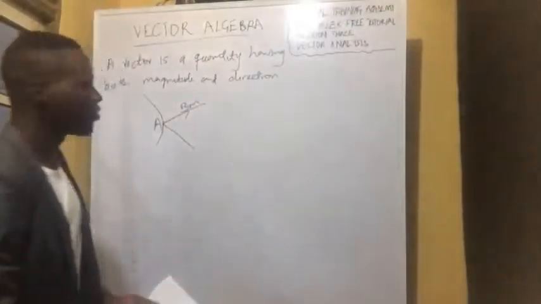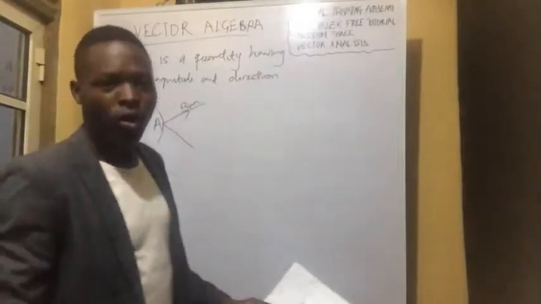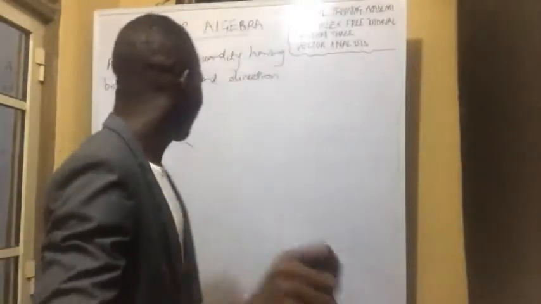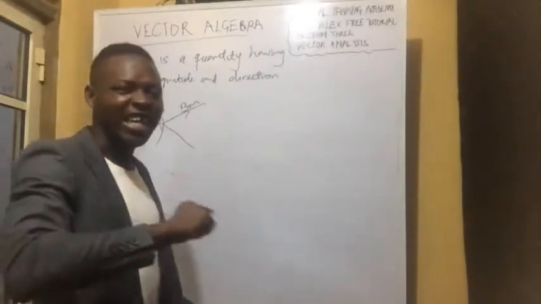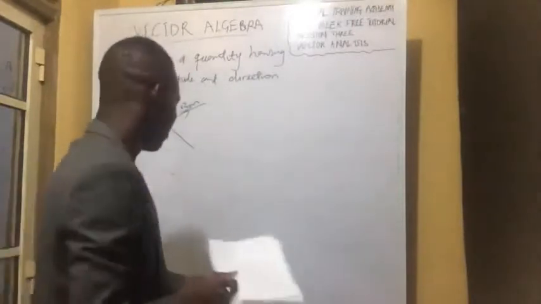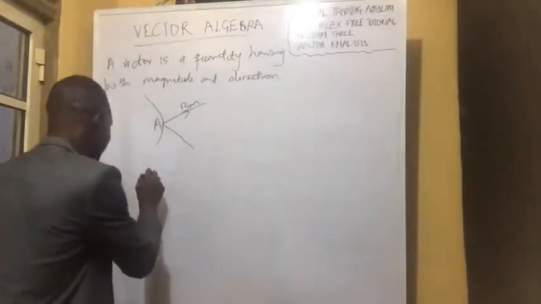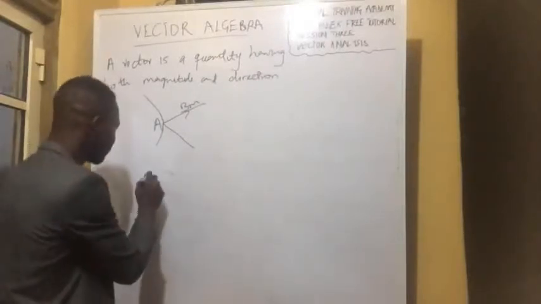He could have gone 3 meters in any direction, so he could have ended up anywhere. But now, if they say Adams went 3 meters in the eastward direction, now, we know that if Adams was here, this is the position of Adams, and he starts moving.